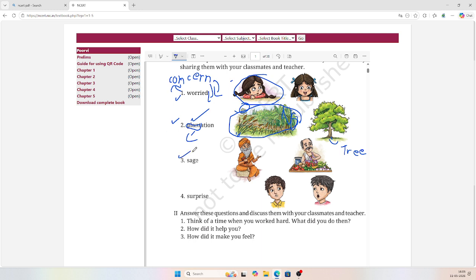Now, what is a sage? Is this one or this one? Guys, it's very easy. This is a shopkeeper.